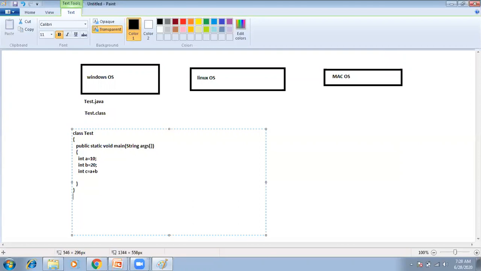Okay, see, every Java program starts from a class. Class test, public static void main, String args. This is the main method, where every Java program starts.